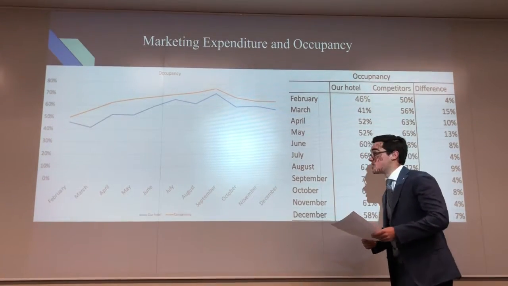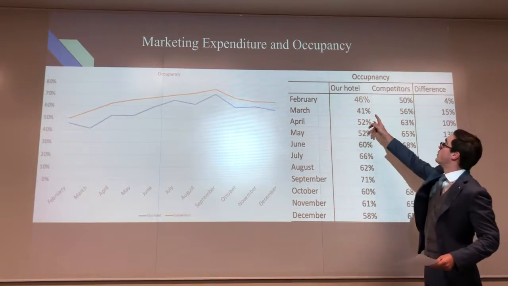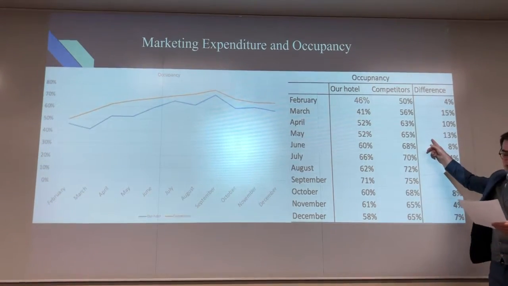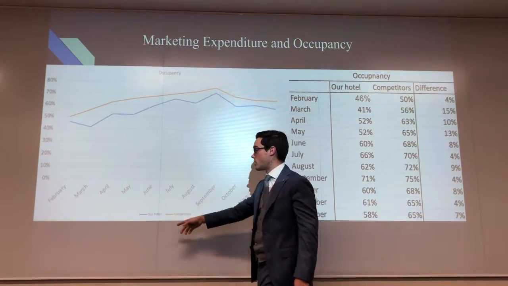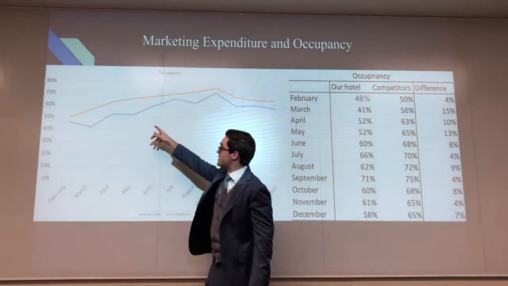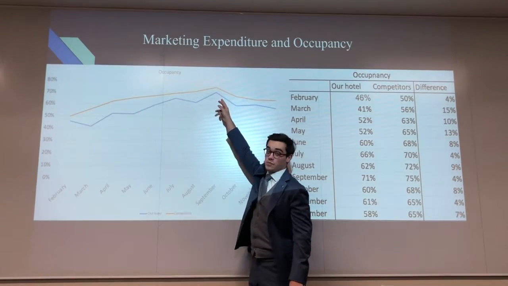Now, in this graph, we decided to compare our marketing expenditure and our occupancy with our own hotel and our competitors. Now, after we started spending more on our marketing expenditure from May, you can see that the gap was significantly narrowed from this point onto this point.